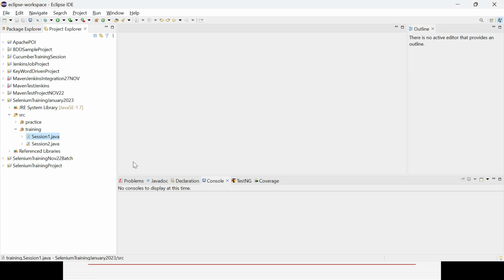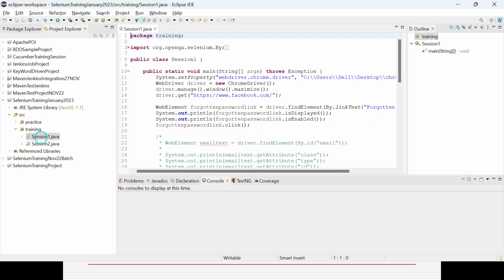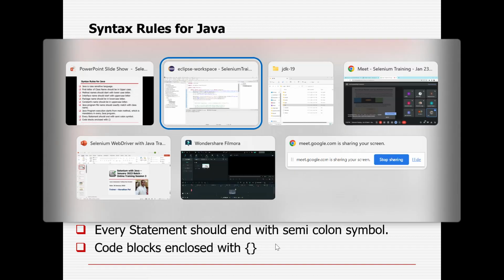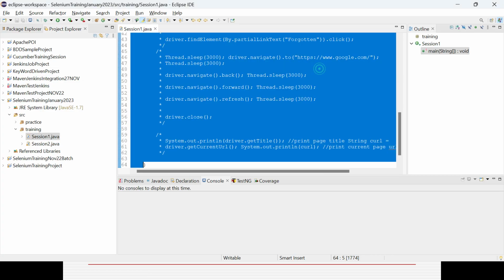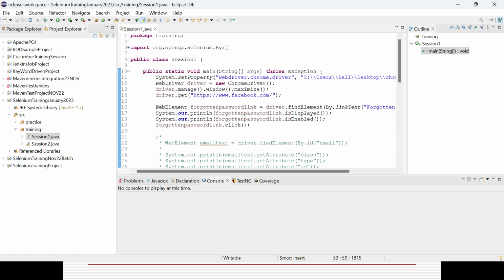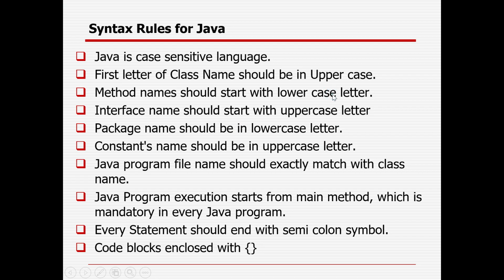You already learned this, right? Every statement will end with a semicolon here, and code blocks are enclosed within curly brackets. You need to enclose the code in brackets whenever you start and end a block. Those are the different syntax rules you need to remember while working in Java.